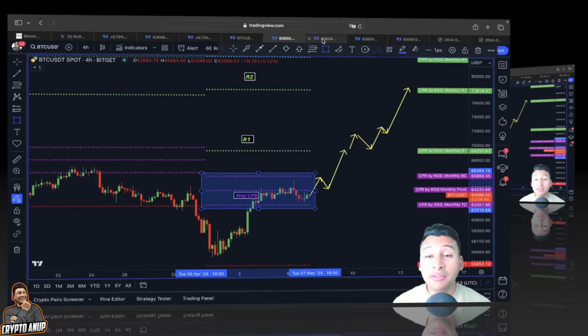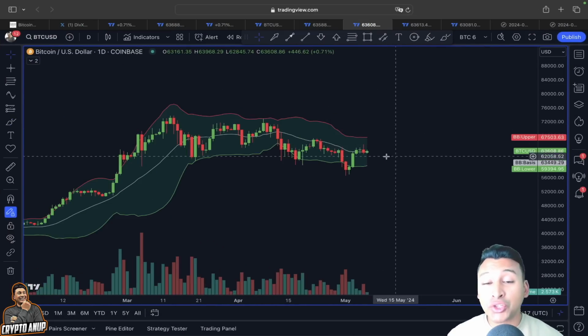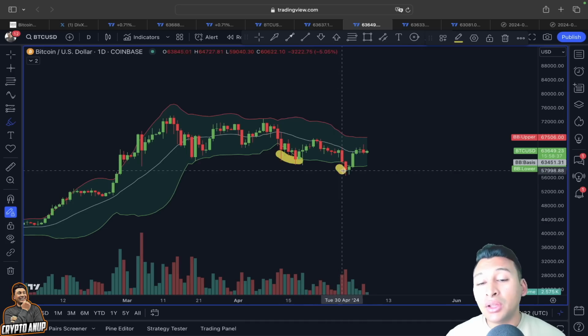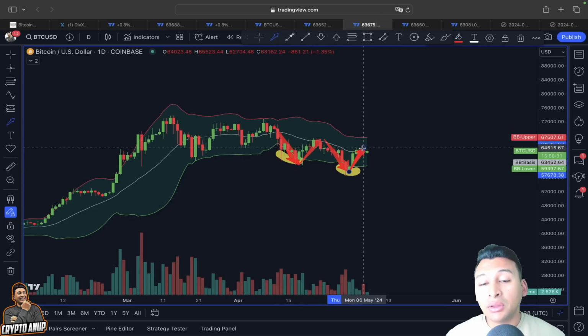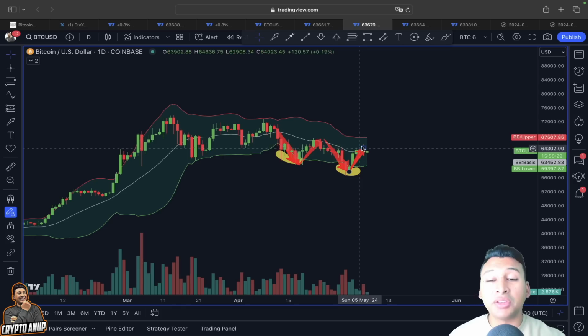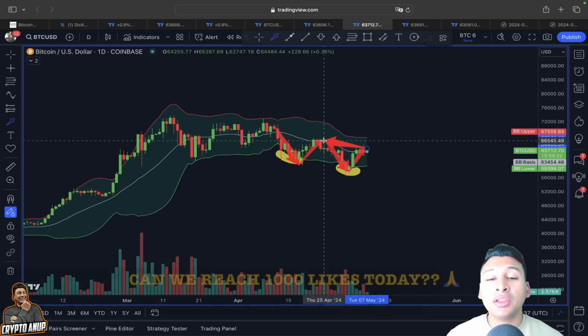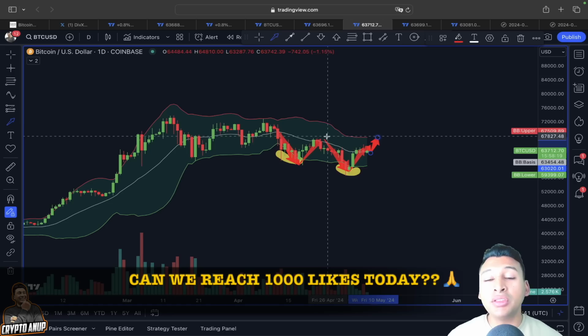And now, even if we look at this one example here, the Bollinger Band example I showed you on my previous video. Since we have already tested the lower band and also started showing a move like this, this could result in a further impulsive move, because we have managed to break above this central line, or the basis line, which could result in a move towards this upper trend line from this Bollinger Band.